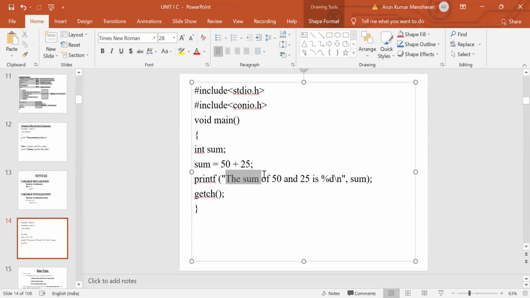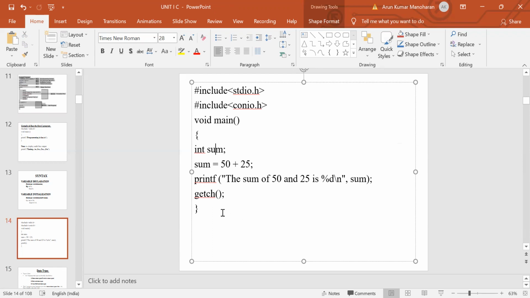This percentage d indicates the control string for integer. We have declared the variable sum as an integer, and the control string for an integer variable is percentage d.